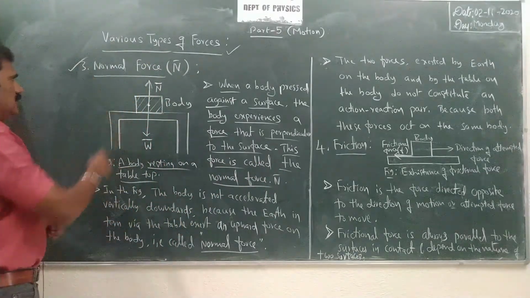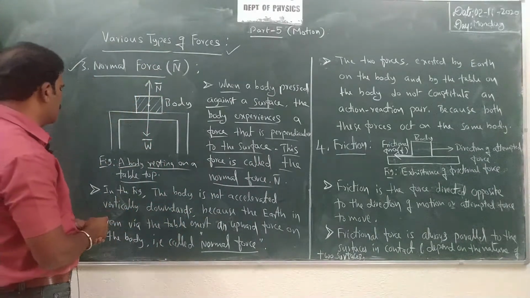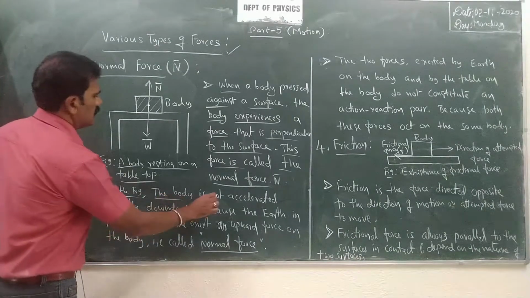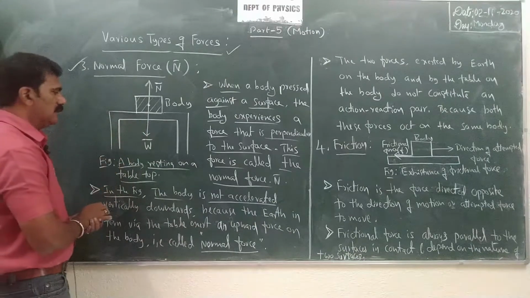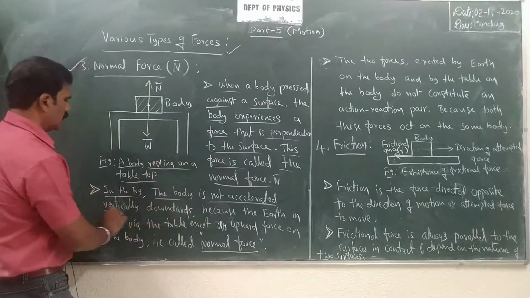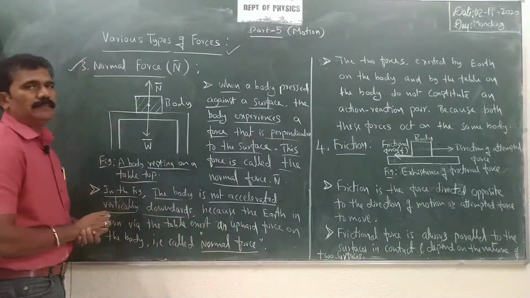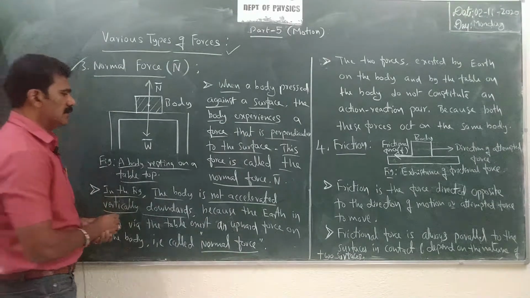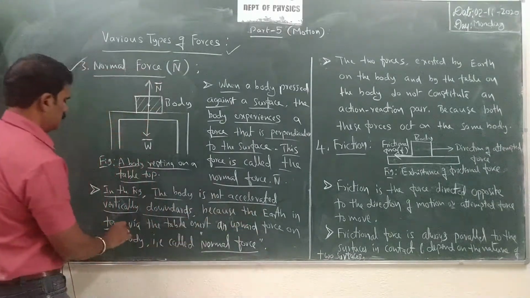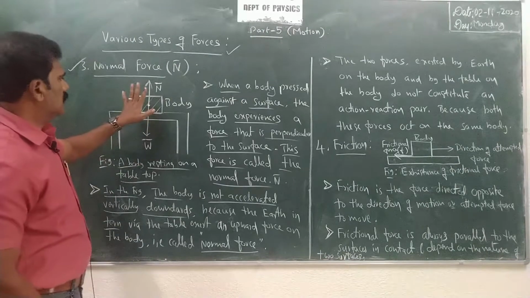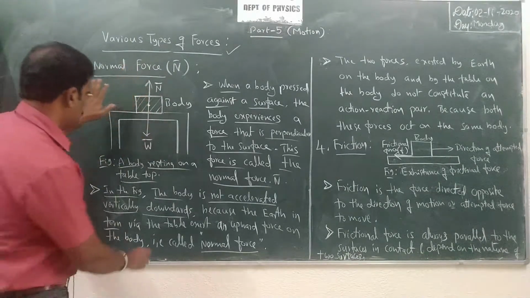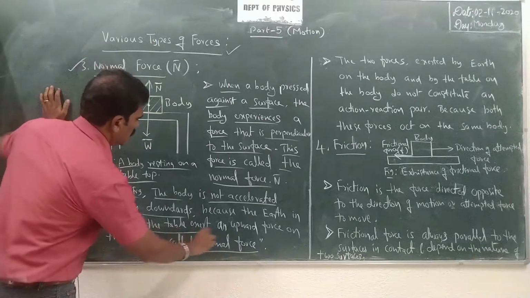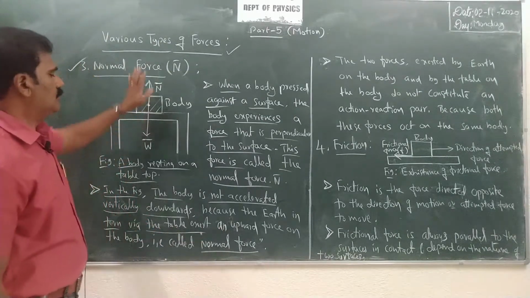You can understand further with the help of the figure again. See, the body is not accelerated. Is the body accelerated? No, it is at rest. The body is not accelerated vertically downwards. Why is it not accelerated downwards? Because the earth, in turn via the table, exerts an upward force on the body.